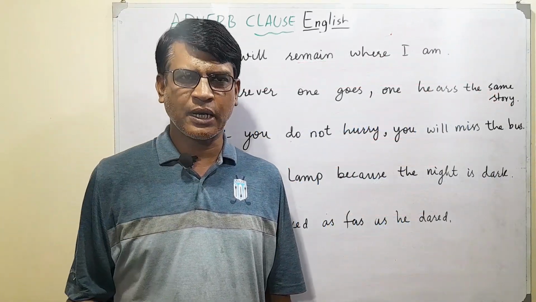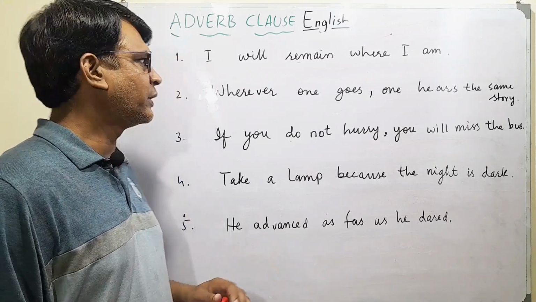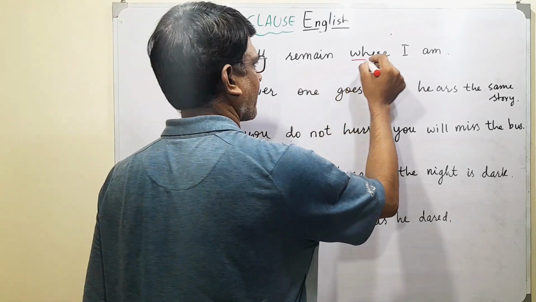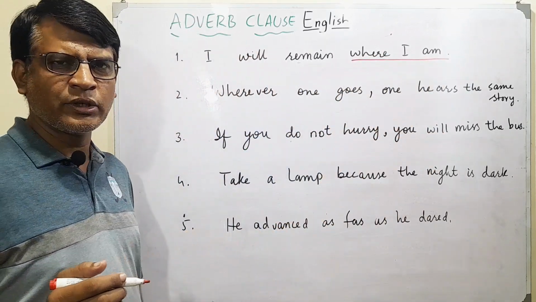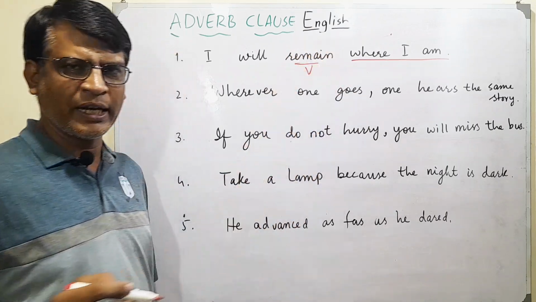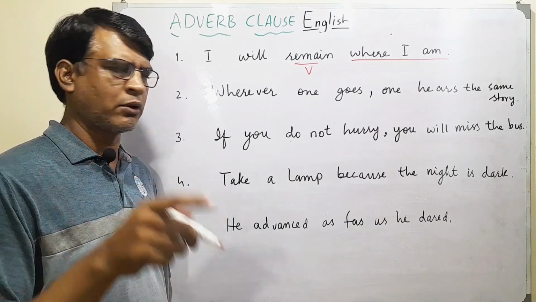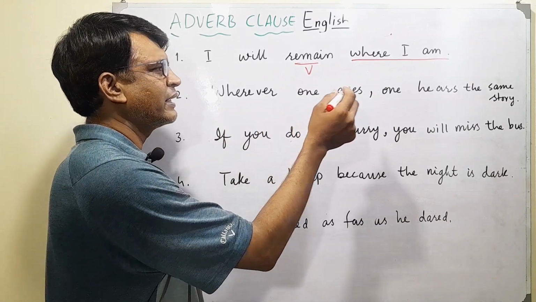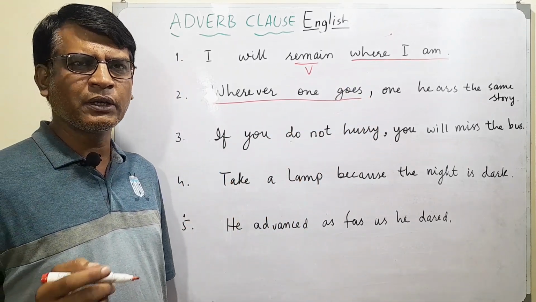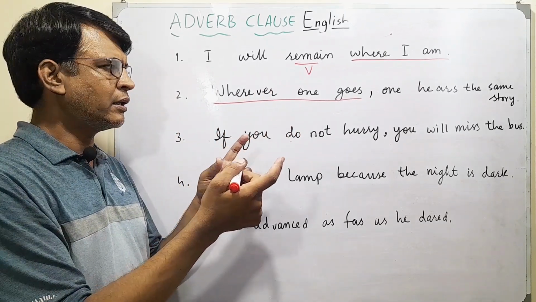Well, let's see a few more examples and let's identify them and let's see how these adverb clauses are formulated. We have a sentence like, I will remain where I am. This where I am is actually an adverb clause which is defining this verb, which is actually the function of adverb or adverb phrase or adverb clause. Then we have wherever one goes, one hears the same story. This is the part which is actually an adverb clause here. You know, such kind of sentences can even be changed.